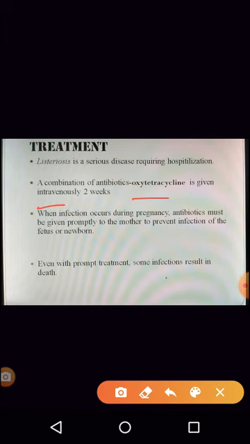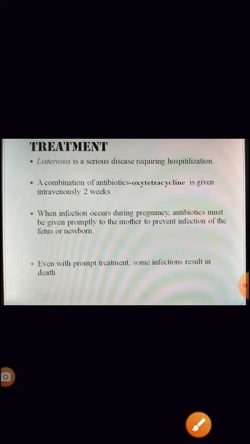Now, if the infection happens during pregnancy, it is very, very important to be seen at the initial stages, not at the later stages, because taking medicine could definitely affect the fetus. Okay, so there could be deaths also. You have seen in the previous slides there are deaths also seen because of this disease. So treating this disease in the initial stages is very, very important.